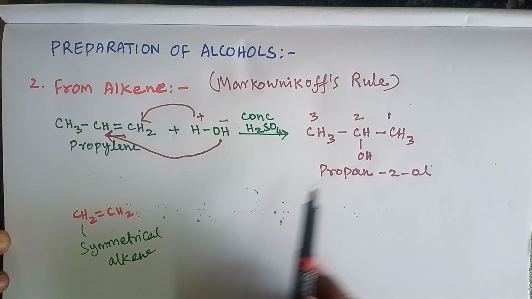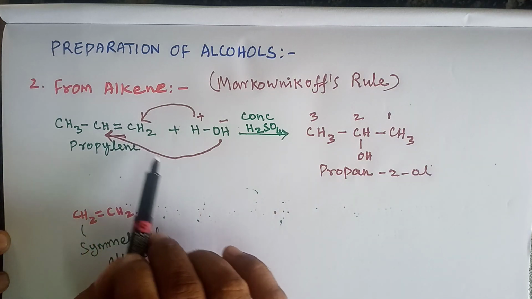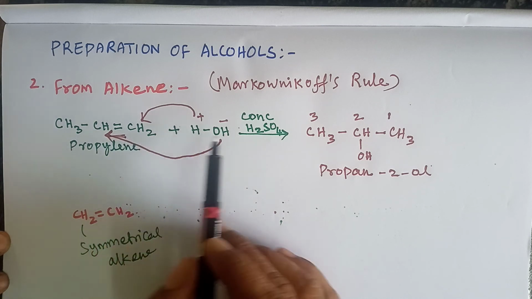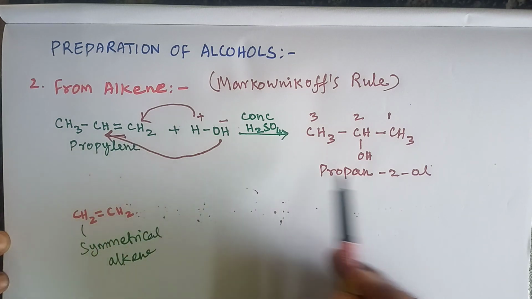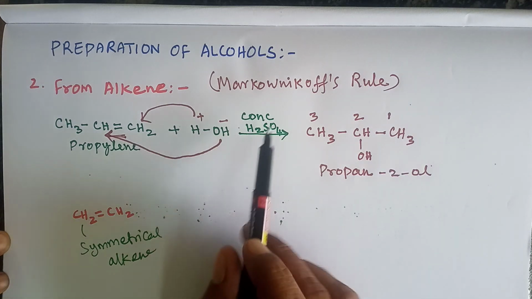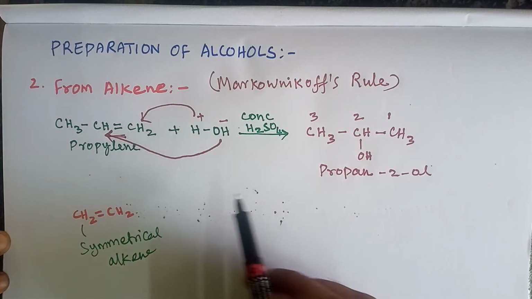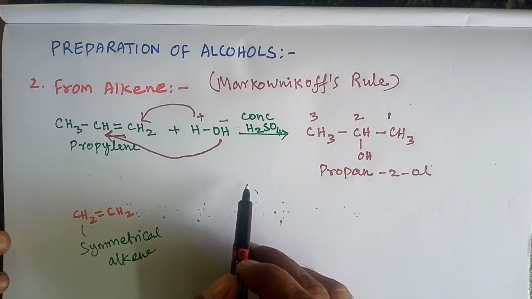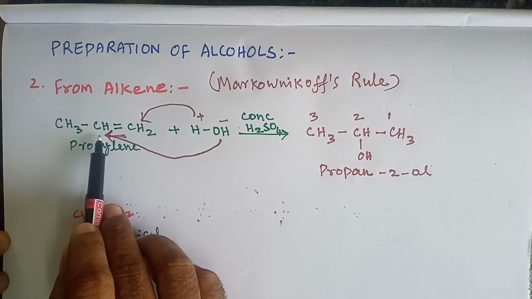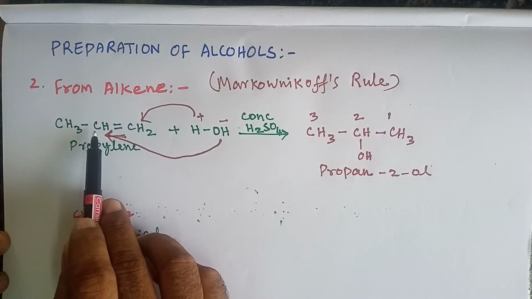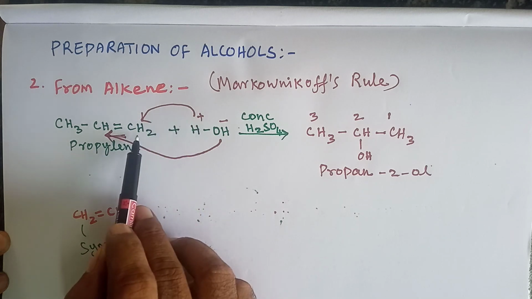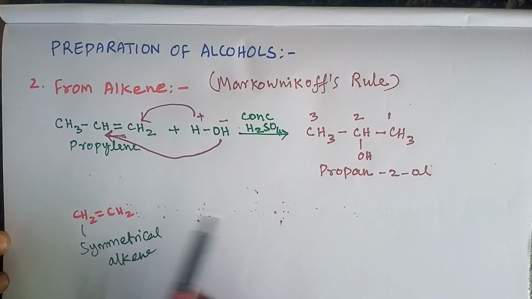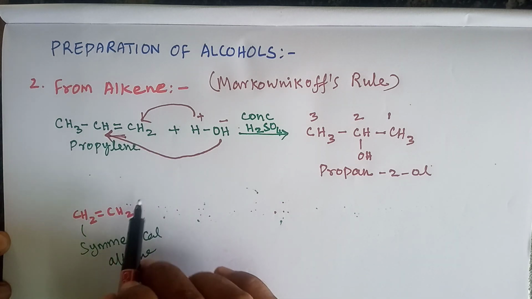Do you understand, students? The preparation of alcohol from alkene: the addition of a water molecule across the double bond of an unsymmetrical alkene in the presence of concentrated sulfuric acid gives alcohol. This reaction follows Markovnikov's rule, which states that to an unsymmetrical alkene, the negative part of the addendum attaches to the carbon carrying less number of hydrogen atoms, and the positive part attaches to the carbon carrying more number of hydrogen atoms.